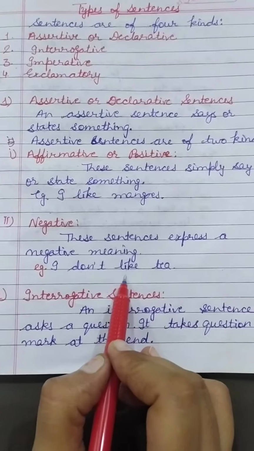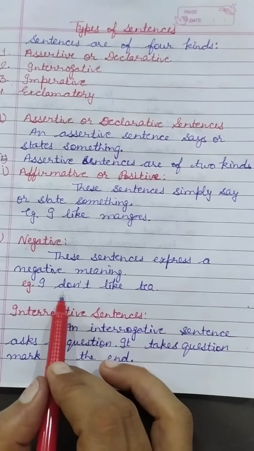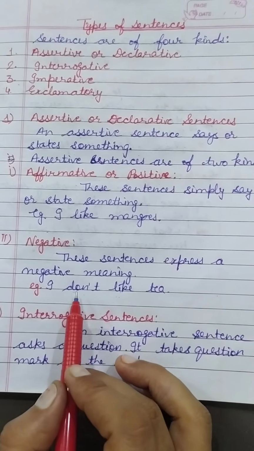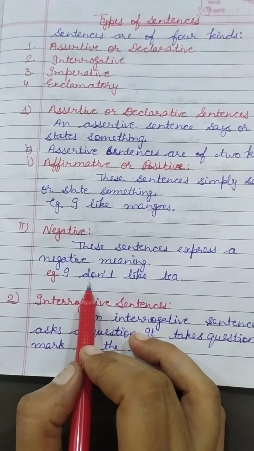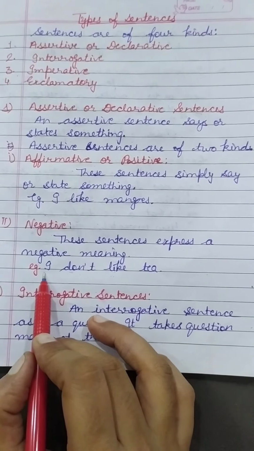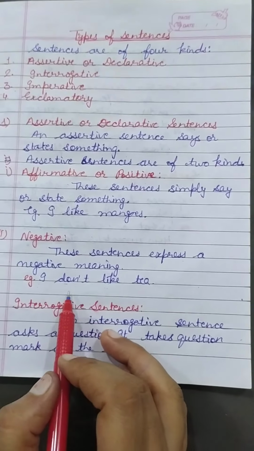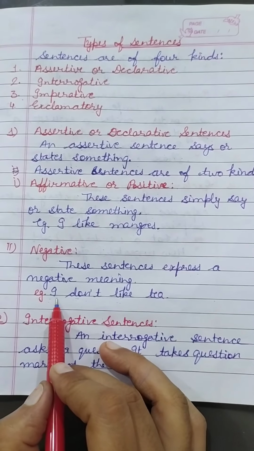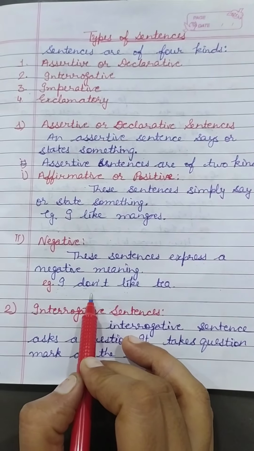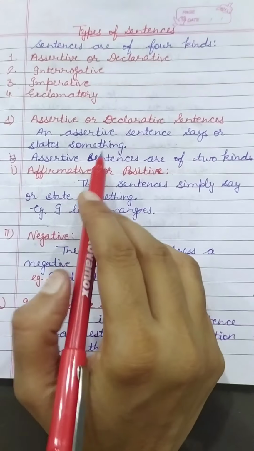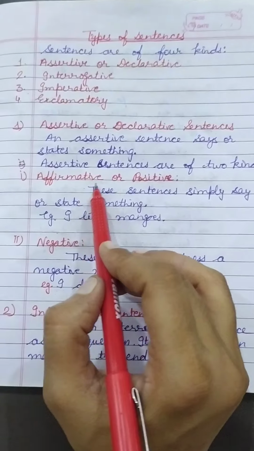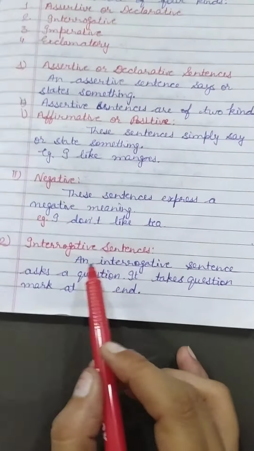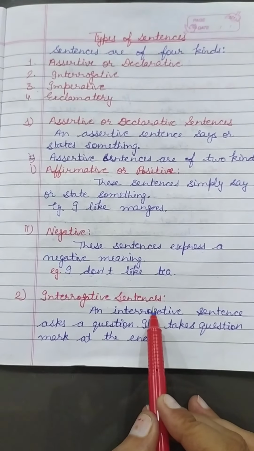If V1 is given, we will use do or does before it. Where will we use do or does? When the subject is singular, meaning she, he, any name, then we will use does. When the subject is plural, then we will use do. So, declarative sentences are of 2 kinds: affirmative or positive, and second, negative.